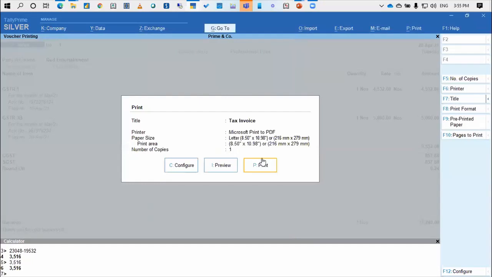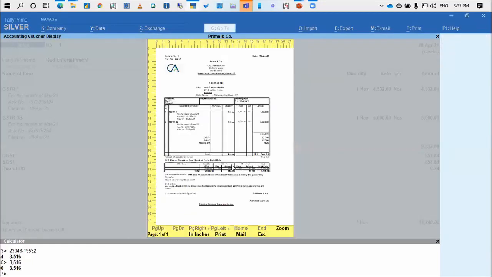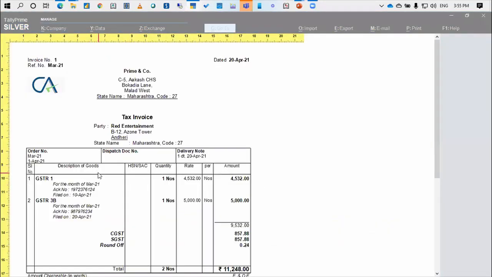Even if workaround is required, I believe it won't be much of a workaround in case of TDL. It's a very simple TDL to say that way. But by default Tally it will come as a description of goods.